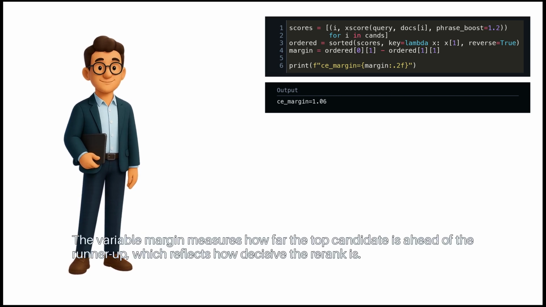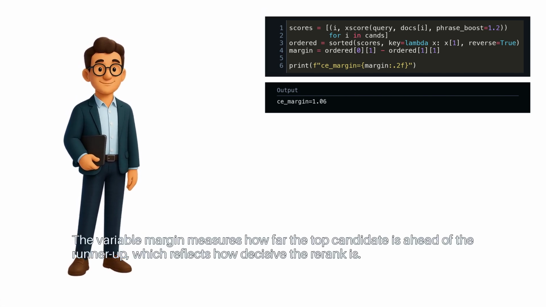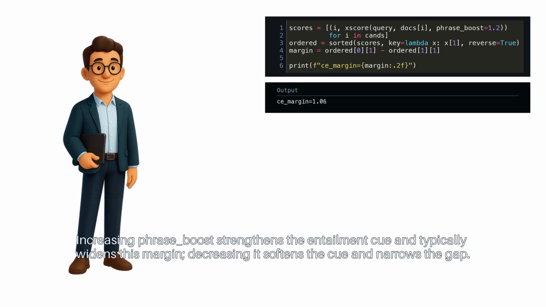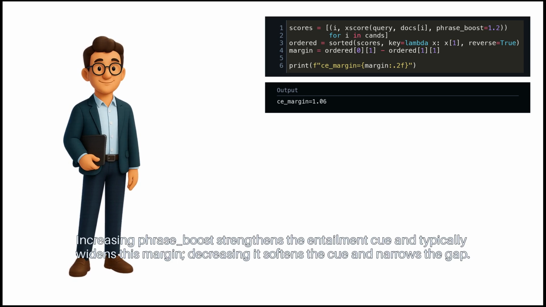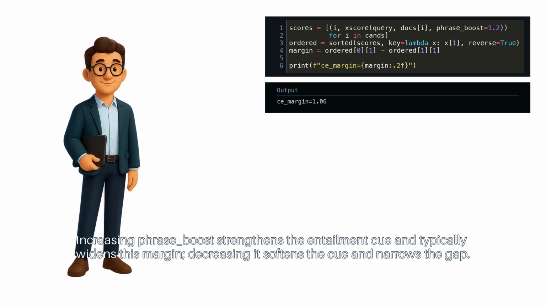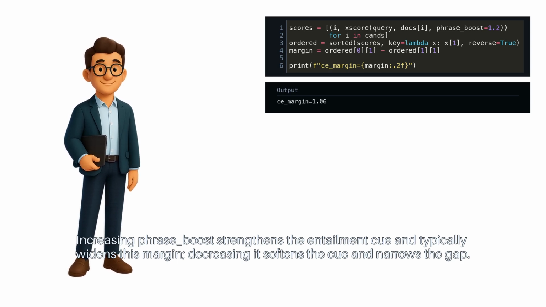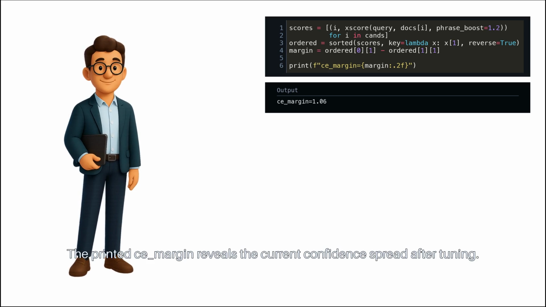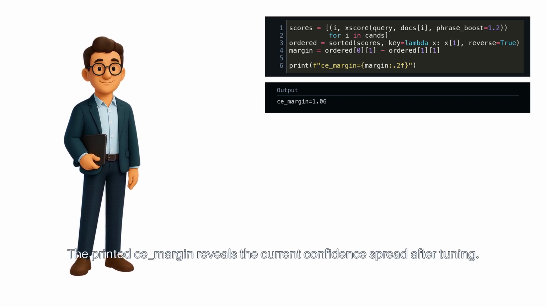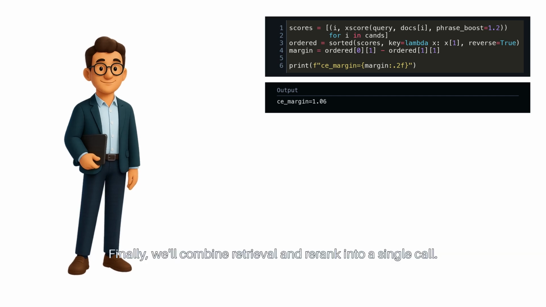The variable margin measures how far the top candidate is ahead of the runner-up, which reflects how decisive the re-rank is. Increasing phrase boost strengthens the entailment cue and typically widens this margin. Decreasing it softens the cue and narrows the gap. The printed CE margin reveals the current confidence spread after tuning. Finally, we'll combine retrieval and re-rank into a single call.